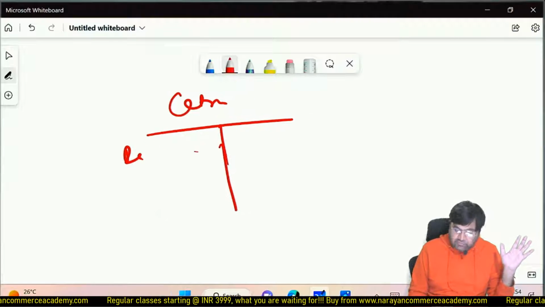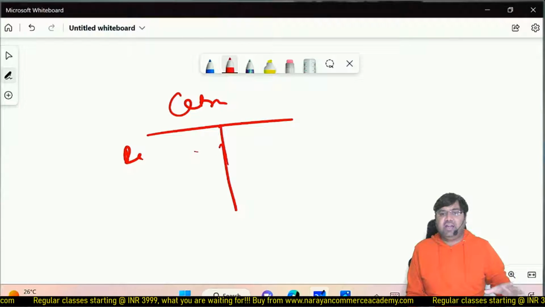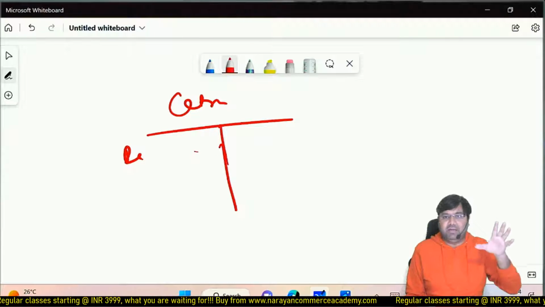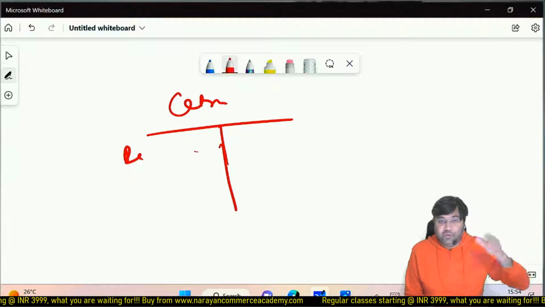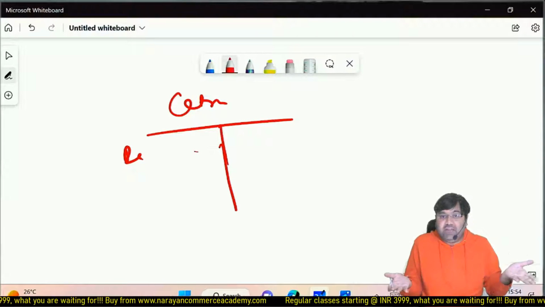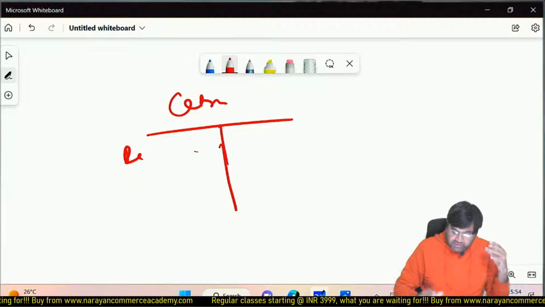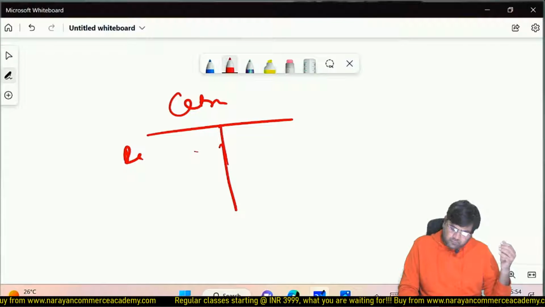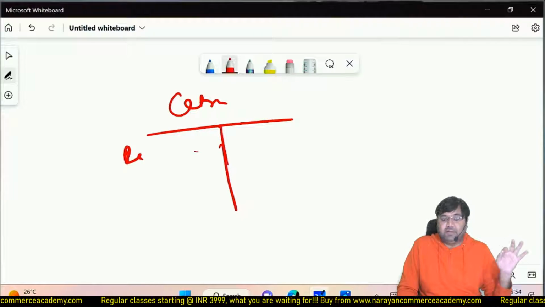So these people have separate P&L. Central government has a separate P&L. Each state has a separate P&L, and municipality also has a separate P&L. So if you have to incur the expenses, you need income. Without income, you cannot incur the expenses. So services used to be only the subject matter of central government.